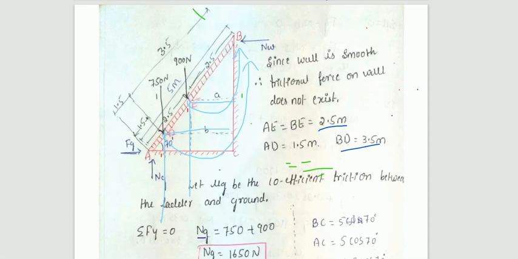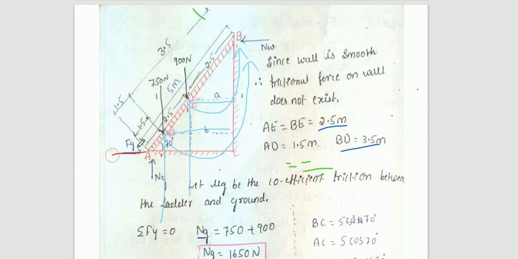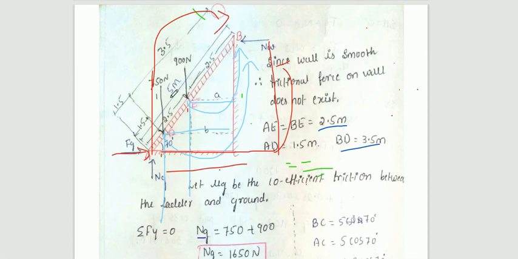Then again other two forces are there, that is Fg. Fg is here, line of action of the force is here, and point B is here, perpendicular distance is here, and the direction is again anti-clockwise. And Ng is here, force is here, perpendicular distance becomes AC, therefore Ng into AC, force into perpendicular distance, the corresponding moment.